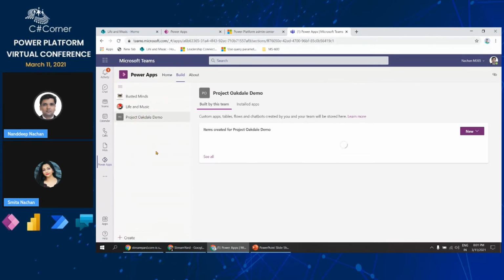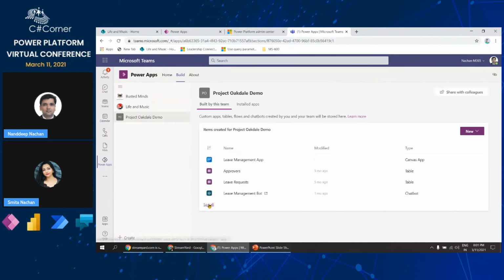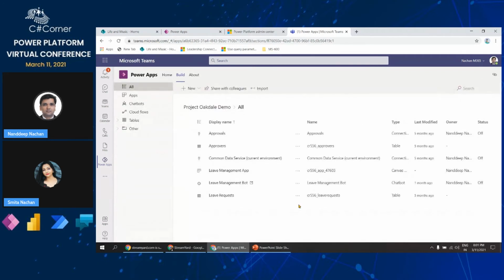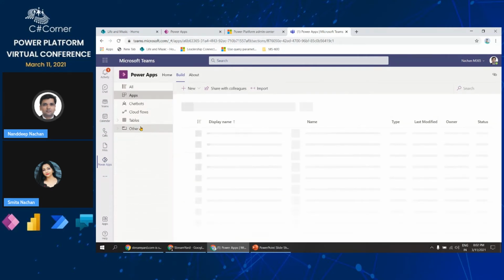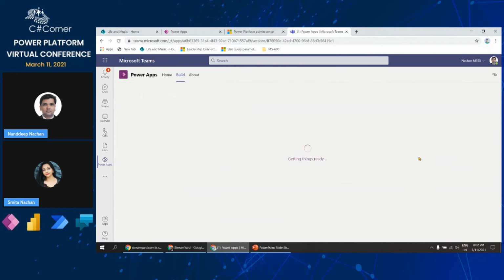So for example, if I go back to this project Oakdale demo and click see all, from here we'll be able to see all of the information about all of the apps and everything that we have. So here I will go to the apps, and then we have this leave management app. This leave management app has a similar interface to the one which we saw, which was created on top of SharePoint, but this one is now created on top of Dataverse, or CDS.